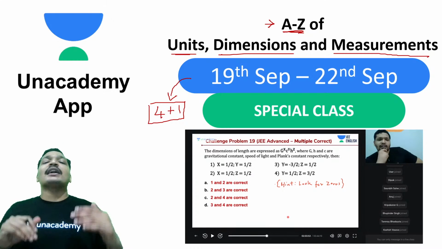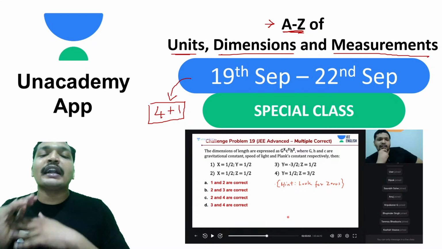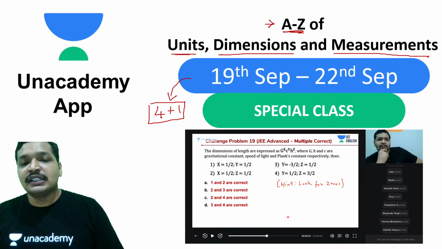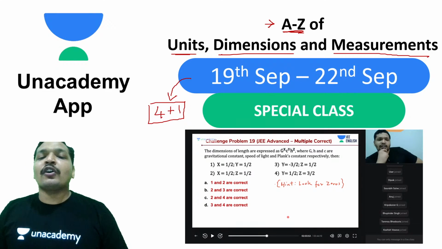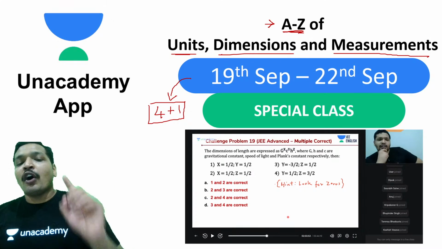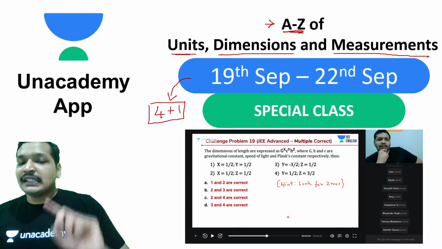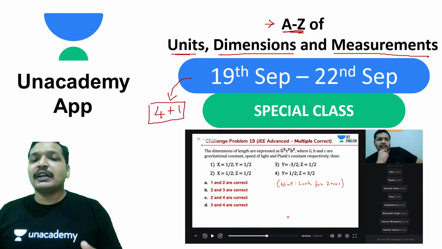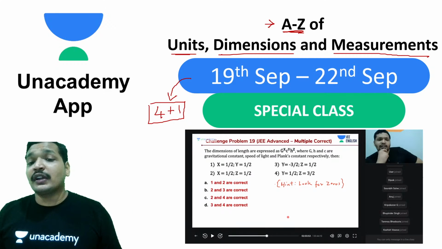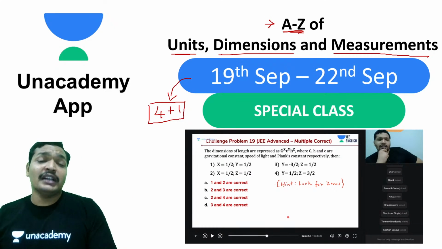All you need to do is attend these 5 sessions and you're ready for your units, dimensions and measurements. And you're wondering whether this is an important topic. According to me, yes. So all you need to do is attend these 5 sessions. It's a very easy topic. It's less time consuming, not only during your preparation but also in your exam.